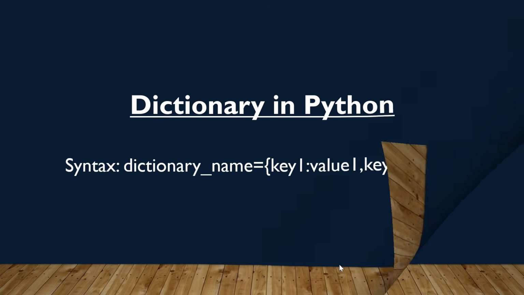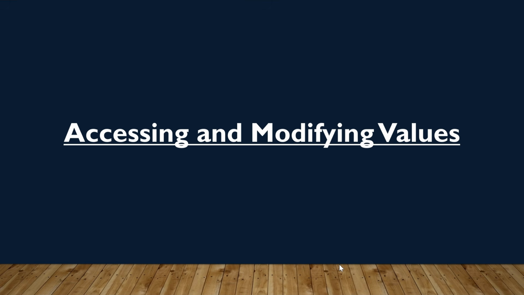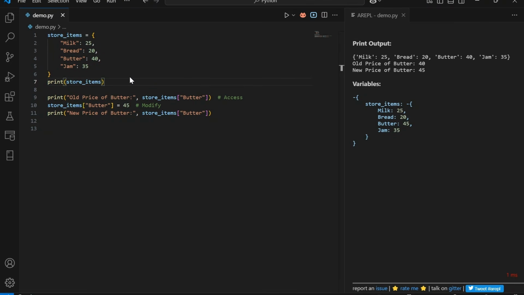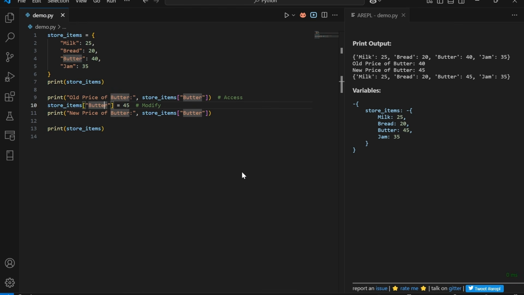Next, let's discuss accessing and modifying the values in the dictionary. One fine morning, Ravi is checking his inventory and notices that the price of butter has increased from 40 to 45. As he is using store_items as a dictionary to track the prices, he needs to update the value of the key butter. Ravi wants to find the item called butter and update its value to 45. So butter would be the key and 45 would be the value. Using this line, store_items, within the square brackets we mention the key, that is butter, equal to 45.